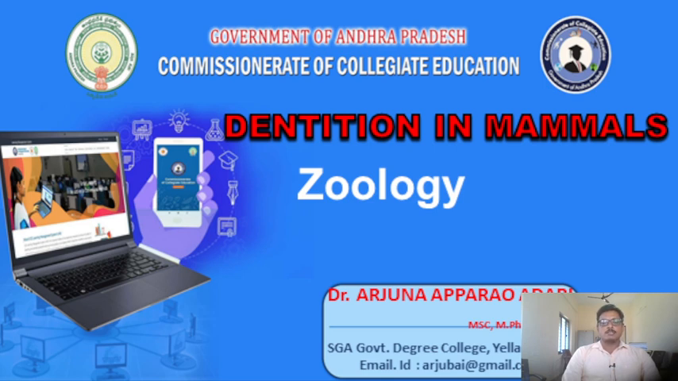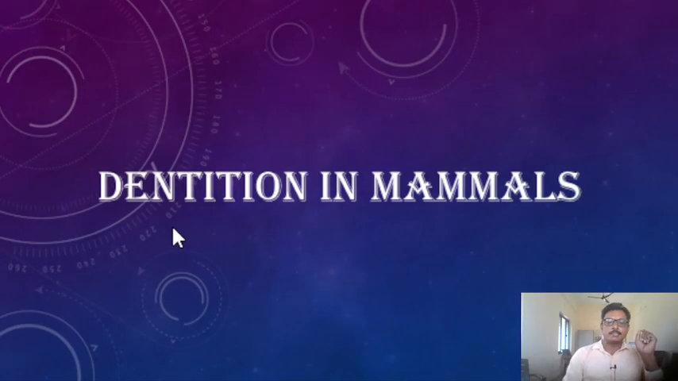I want to discuss dentition in mammals with you. Dentition in mammals. Dentition means the development of teeth and their arrangement in the mouth. Generally, to help in the mastication of food material which is eaten by us, the teeth are very essential. These teeth are arranged on jaws in the mouth.